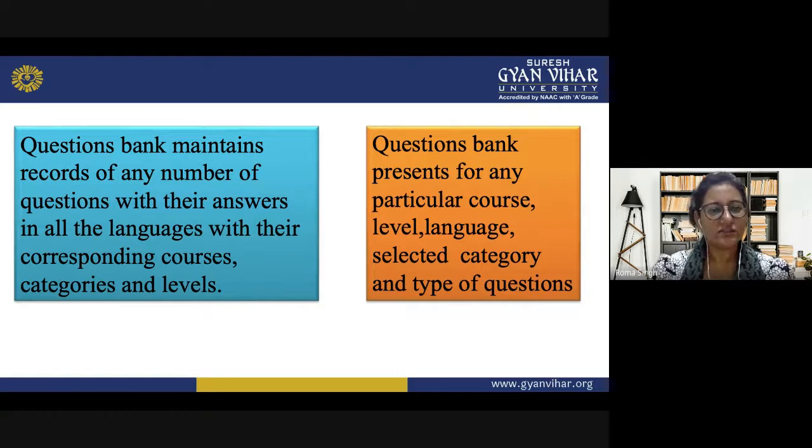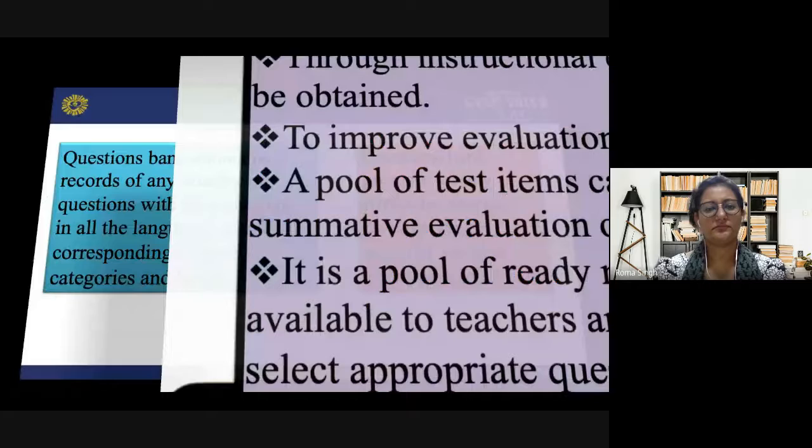The answers could be provided in all languages, depending on the medium of the students. And regarding the courses the students are going through, a question bank can be made for any particular course level. It can be done for any language. It can be based on any category or type of question. So various kinds and types of questions can be included in a question bank.